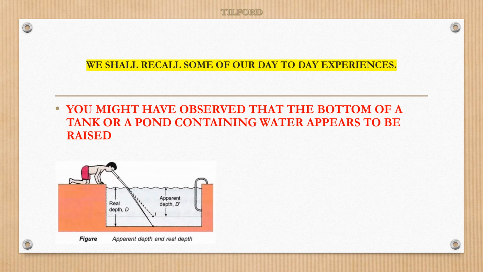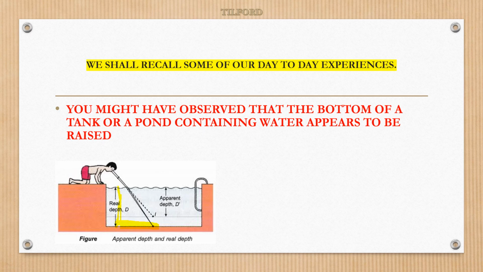Here you can see one diagram on the screen. A boy is trying to find out the depth of the swimming pool, like you and me. When he is looking at the swimming pool, actually the depth of the swimming pool is from here to here. This is the depth of the swimming pool, the real depth.